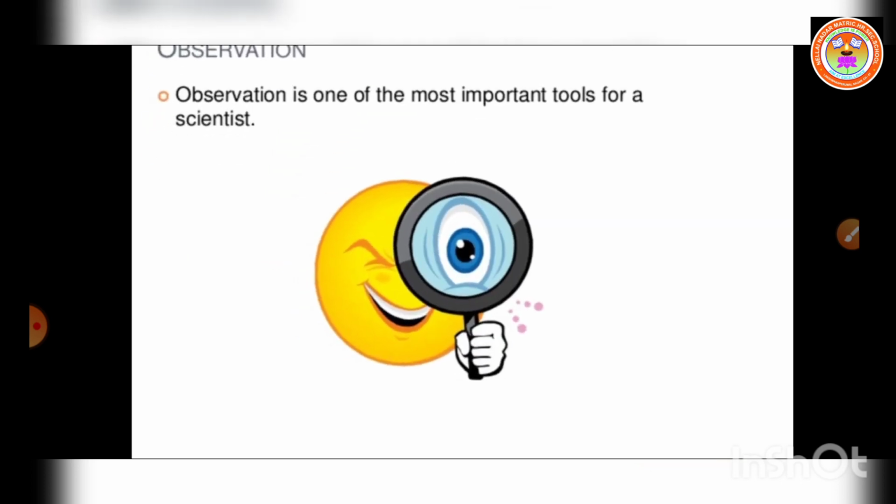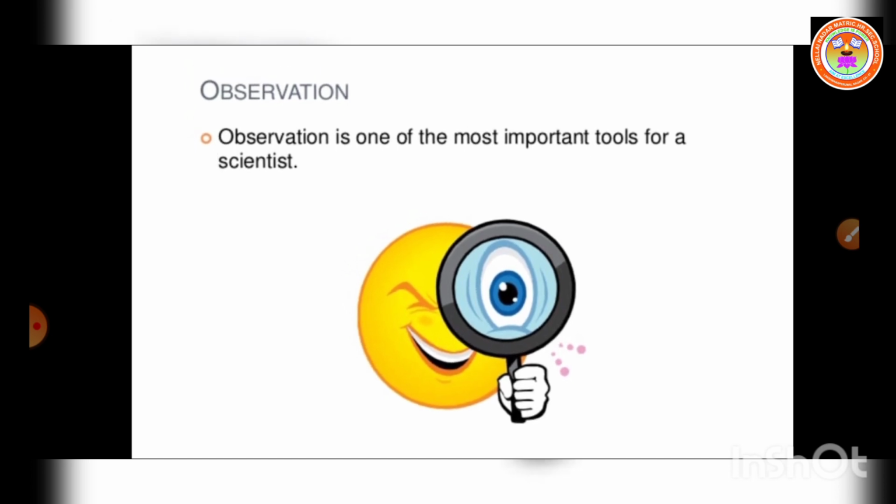So, what is observation? Observation is one of the most important tools for a scientist. The knowledge of science dealing with non-living things is physical science. Already we know physical science, isn't it? Physics and chemistry. And that dealing with living things is biological science, that is botany and zoology. The word science was coined only in the 19th century.